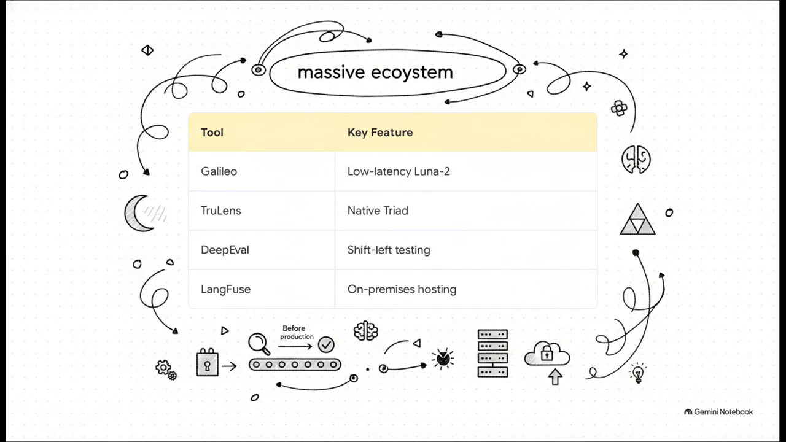For instance, you've got Galileo offering their ultra-cheap Luna 2 models at just 2 cents per million tokens, which makes continuous evaluation super affordable. TrueLens natively integrates right with LangChain to run what they call the RAG triad. Then there's DeepEval pushing for shift-left testing so you catch regressions way before they hit production. And if data sovereignty is your main concern, LangFuse has you covered with a self-hosted MIT-licensed on-premise setup.